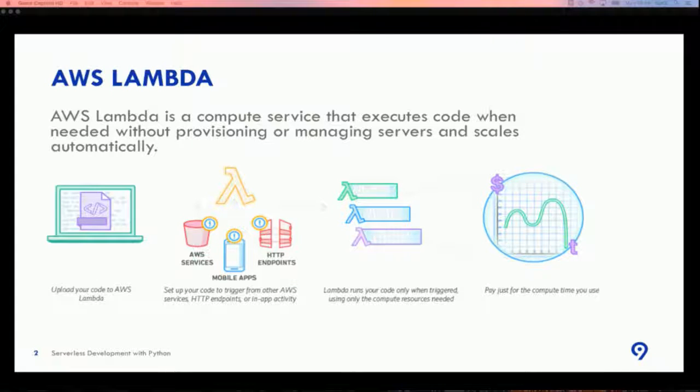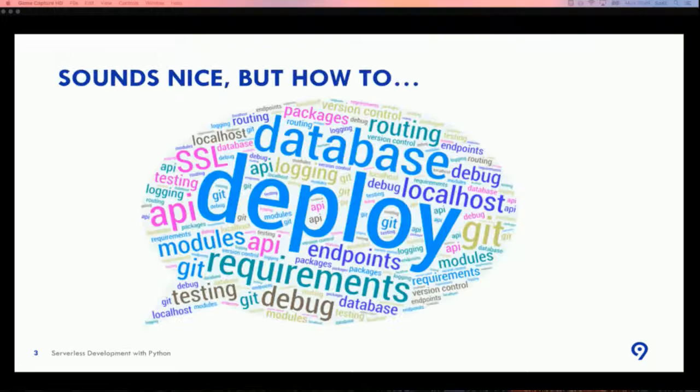So I think for now everybody knows that AWS Lambda is a nice technology that can run code without any provisioning of servers. And it scales automatically and looks to be a good thing. But when I started to develop with AWS Lambda, I faced a lot of questions. First, how to deploy, how to log, how to create API, how to add SSL certificate, how to connect database, packages, routing, and so on, and so on.